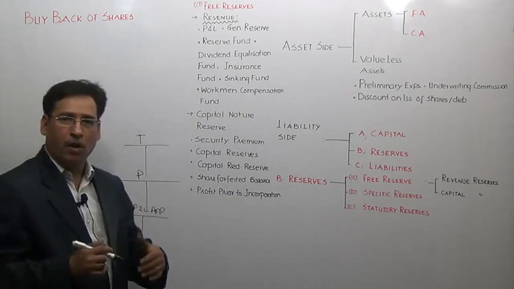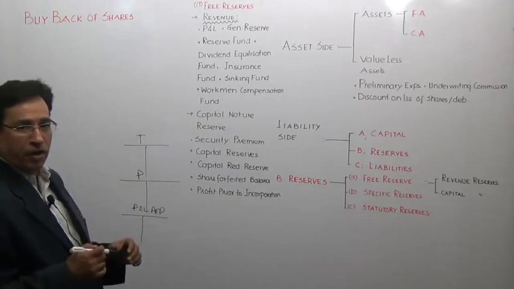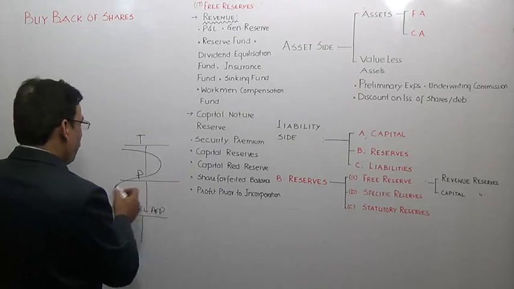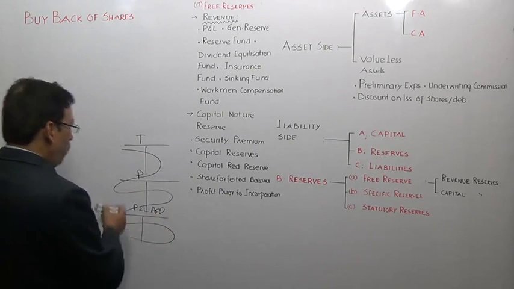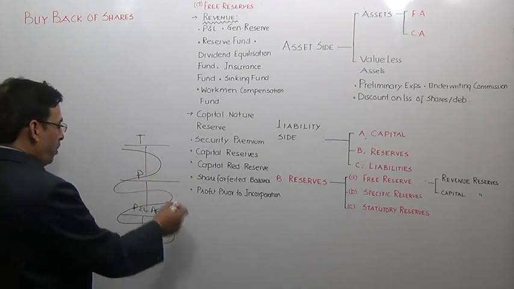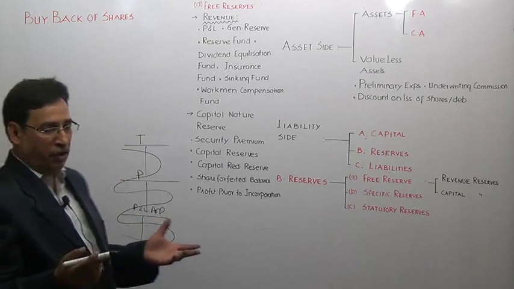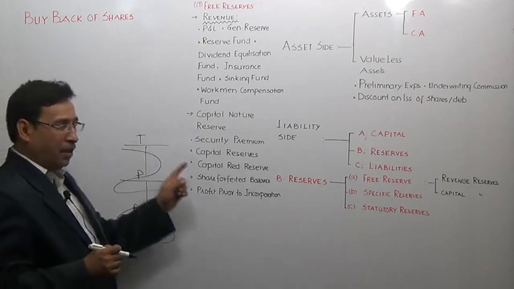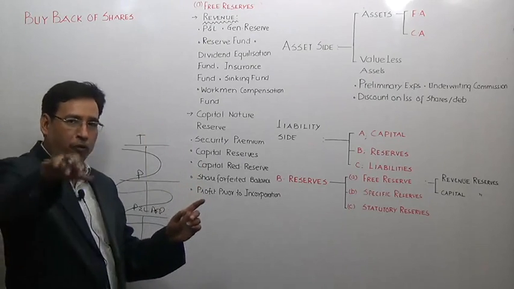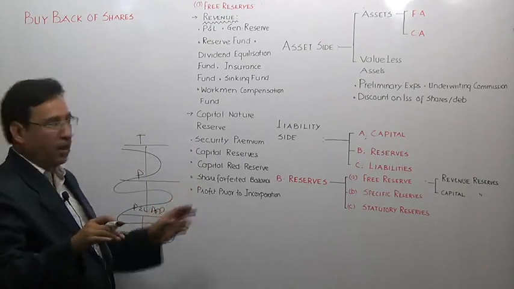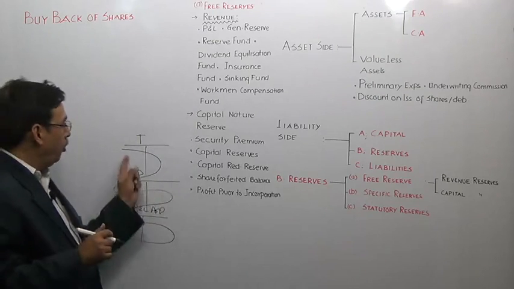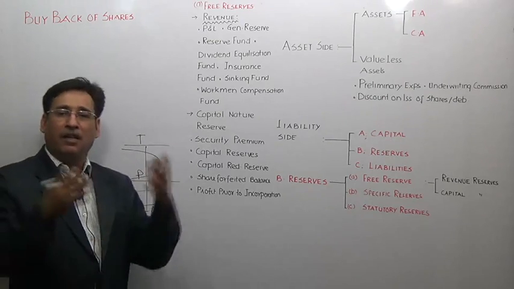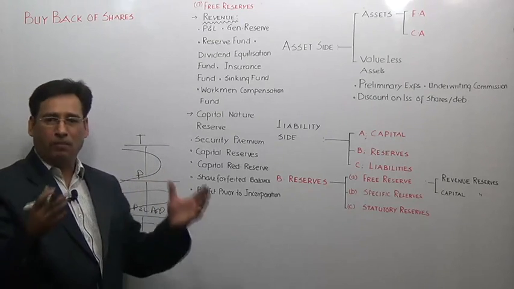Now, please pay attention. What we mean by revenue nature reserves: any reserve which carves out a place through these routes is known as revenue reserve. Is it clear to you? Any reserve which is creating a place in the balance sheet through these routes is a revenue nature reserve. It is as simple to define it.